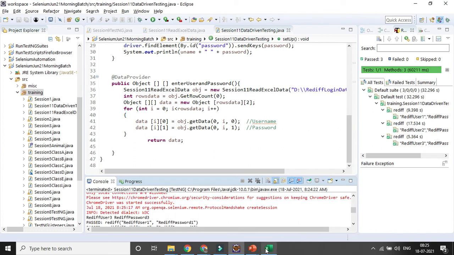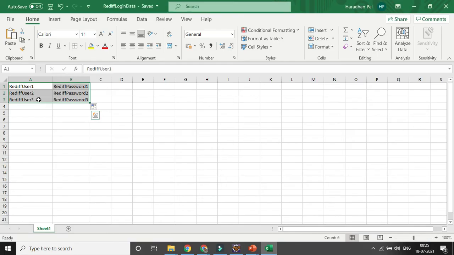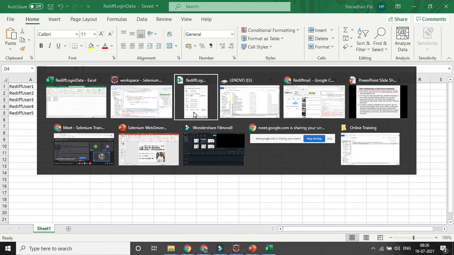Now say I want to change it, instead of 3 combinations, to 5 combinations. So here I will simply update the external source, the Excel sheet. I will not touch anything in my code. That is the reason. Keyword driven testing: we are maintaining our code and test data separately, and we are reading it with the help of Apache POI. So we are not updating our code, we are just updating the Excel sheet.